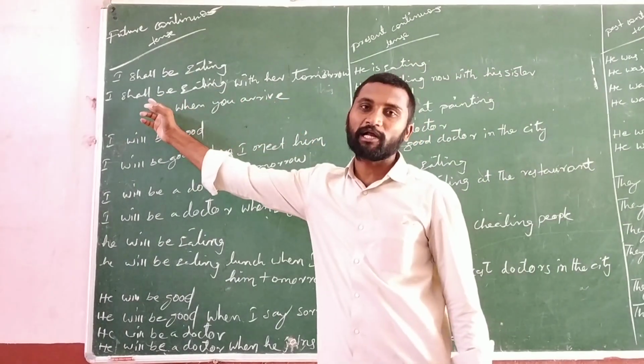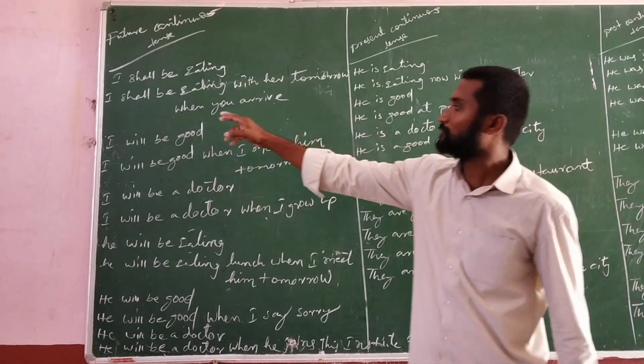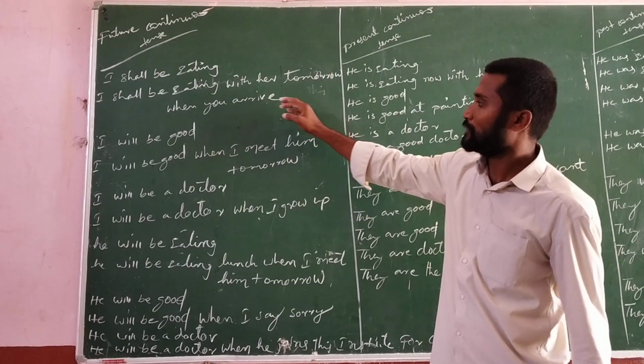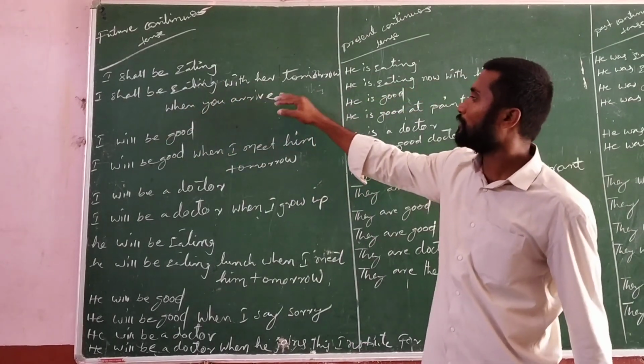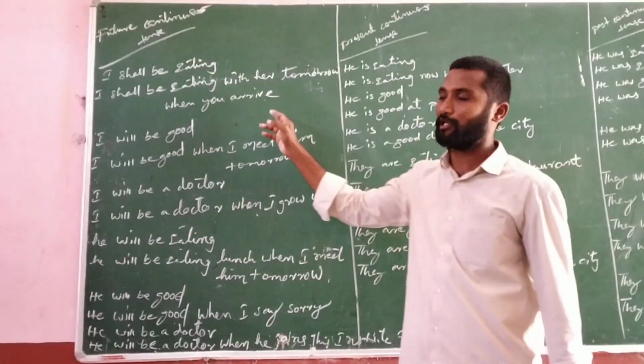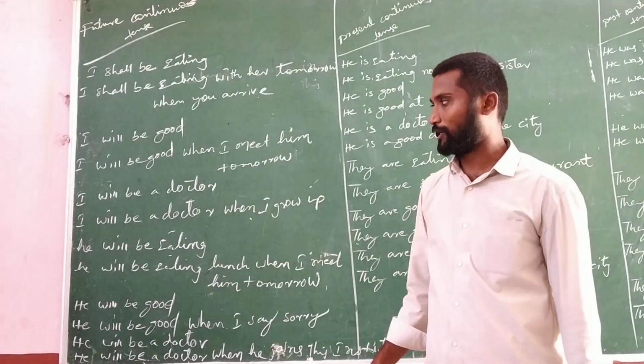It is a future continuous tense. And here when you arrive, that means it is a simple present tense. So here two actions are there and when is the word to combine the two sentences.